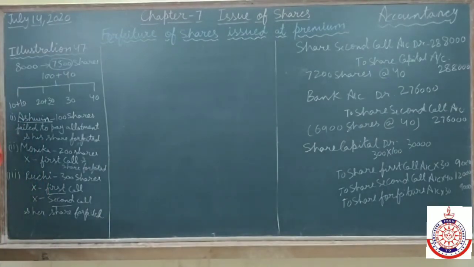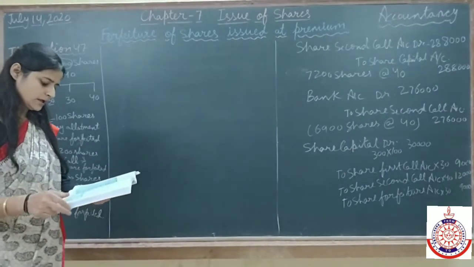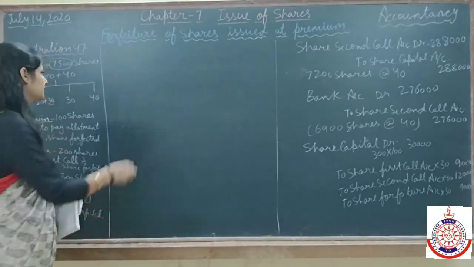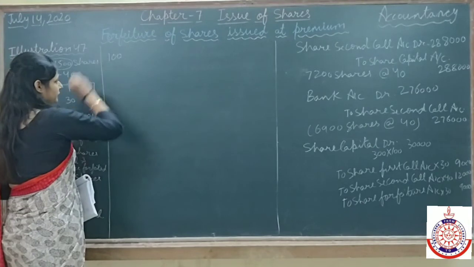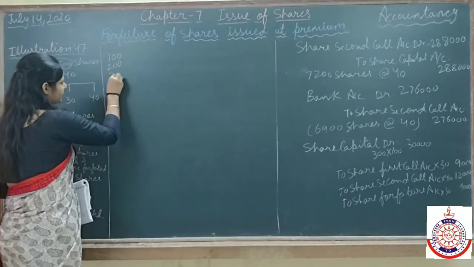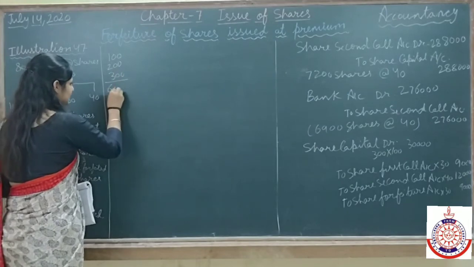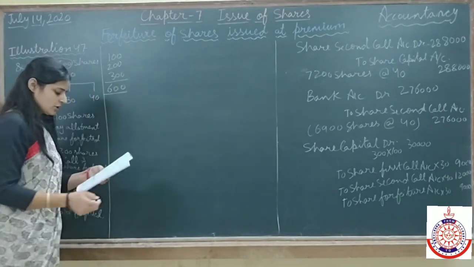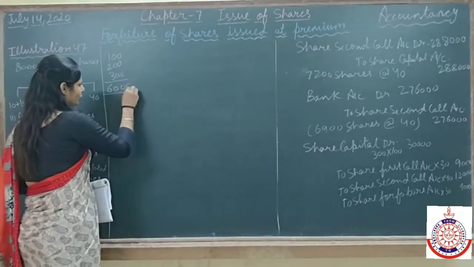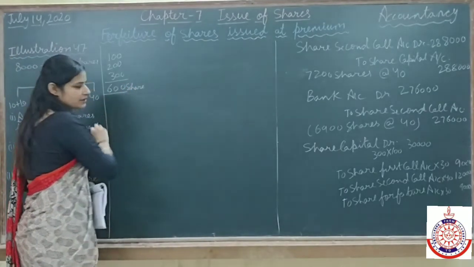Next they are saying all the forfeited shares, it means 100 shares of Ashwin, 200 shares of Monica and 300 shares of Ruchi, total 600 shares. All the forfeited shares were reissued. It means we are going to reissue 600 shares.